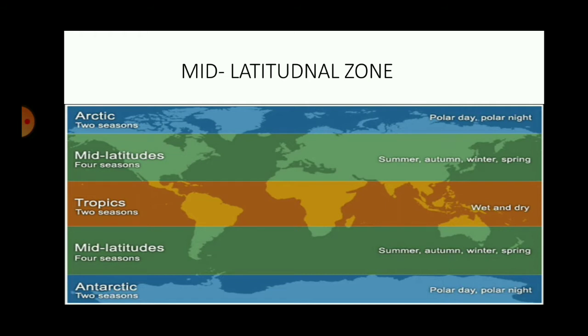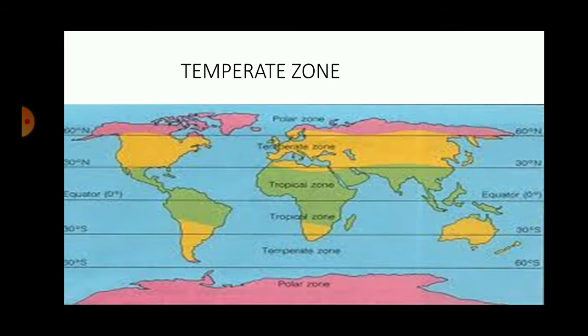Also, the deserts of the world are located in this zone. That is why the salinity is very high in this area, almost 37 parts per thousand. So in the mid-latitudinal zone, they will have a very high salinity.